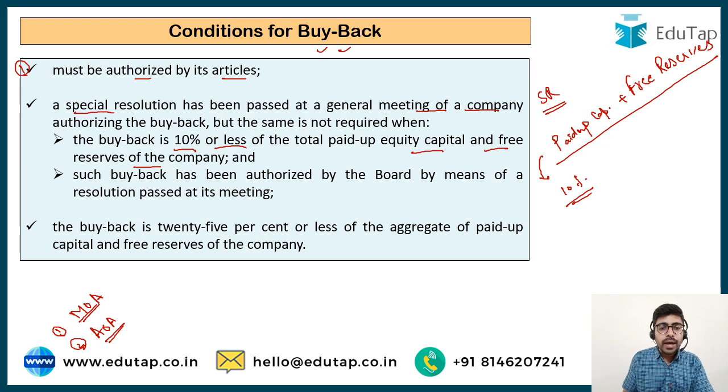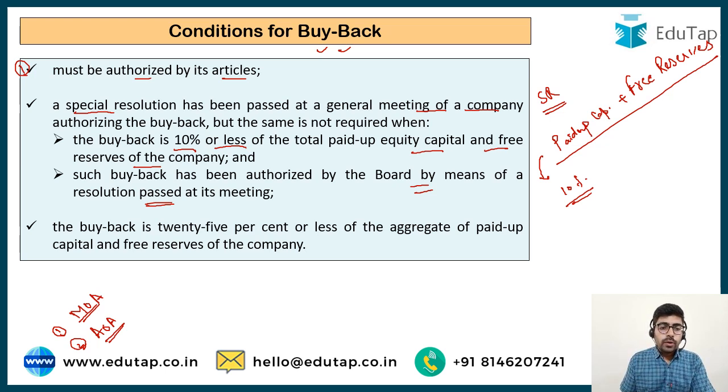You can only pass a board resolution. So the board of directors of the company can pass a board resolution at the board meeting, and this would suffice. You need not pass a special resolution. So if you want to do a buyback up to 10%, it is much easier. 10% of paid up capital and free reserves, do remember it.